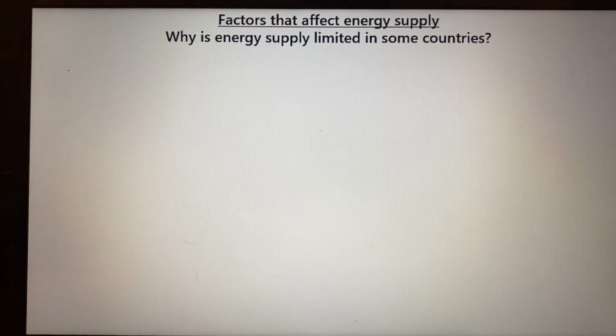This one's regarding energy now. So factors that affect energy supply. Thinking about if countries are able to produce their own energy, what might limit them, what might affect them in being able to produce that successfully. In other words, the question could look at, why is energy supply limited in some countries? Now you could pick a range of reasons, but they're broken down into certain sub criteria. So it could be a physical reason.